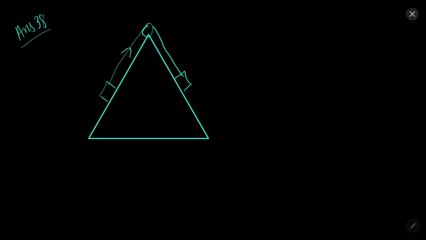It is given, let this be T2, this be T1. 4 kg, 2 kg.